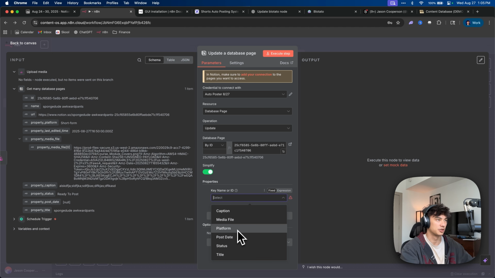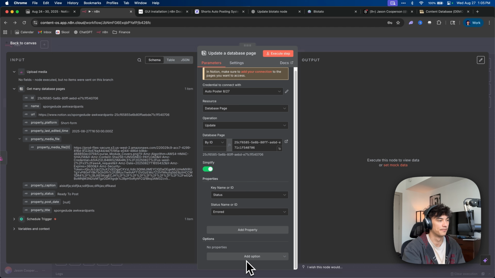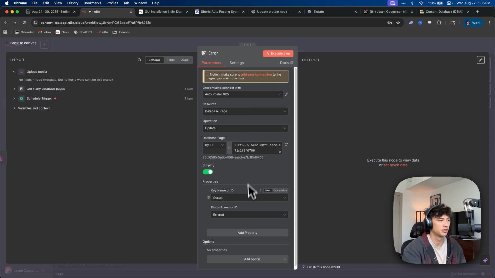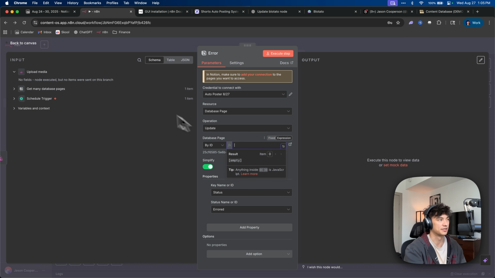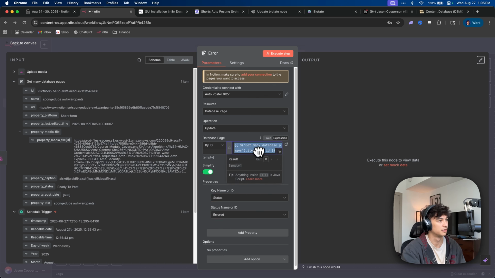And then, so this is on error, right? So we're going to change the status to errored. Okay. And then that's error. Okay, now last thing is we just need to grab that ID.